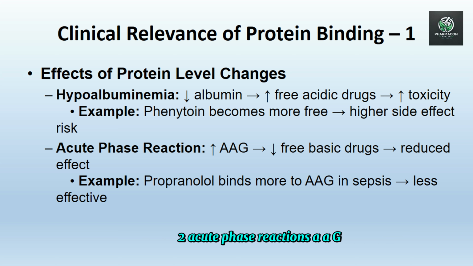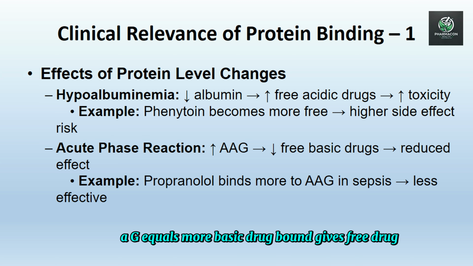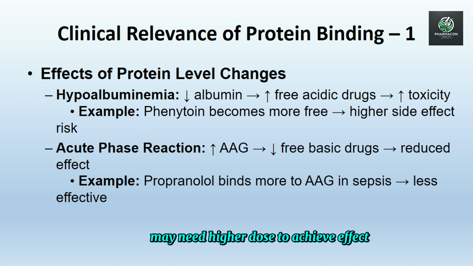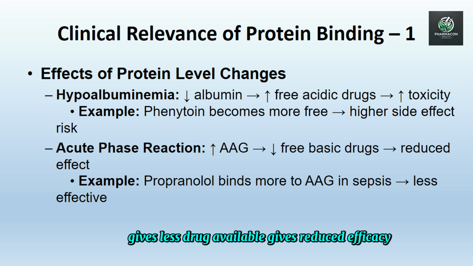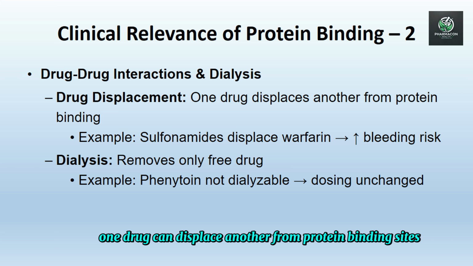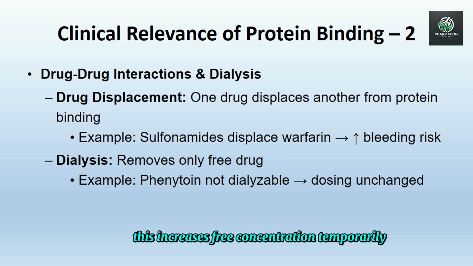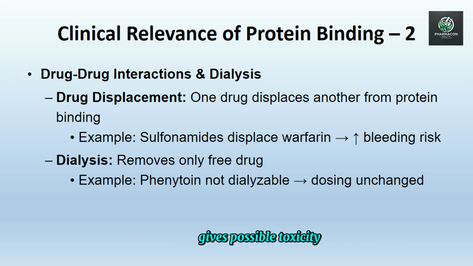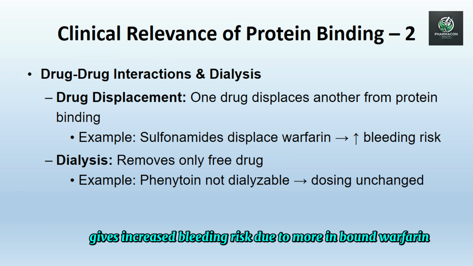2. Acute phase reactions, more AAG means more basic drug bound, so less free drug and a higher dose may be needed to achieve effect. Example, propranolol in sepsis may bind more to AAG, giving less drug available and reduced efficacy. 3. Drug-drug interactions, where one drug can displace another from protein binding sites. This increases free concentration temporarily, with possible toxicity. Example, sulfonamides displace warfarin, giving increased bleeding risk due to more unbound warfarin.